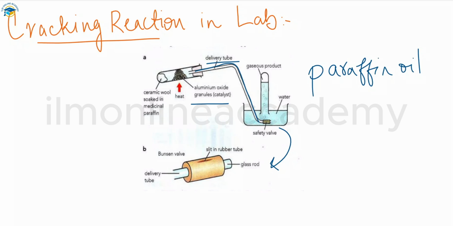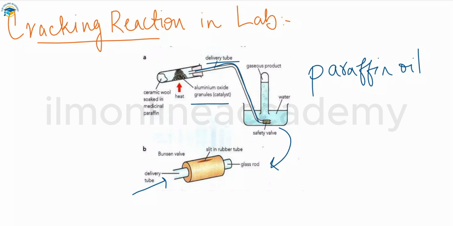The use of a Bunsen or safety valve is just to prevent the suck back of the water, and to prevent the cold water being drawn back into the hot apparatus. So this is just for safety. We have a slit in the rubber tube that is present there. The delivery tube is attached to the left, and the glass rod is present on the right side. So this is how the cracking reaction happens in our laboratory.